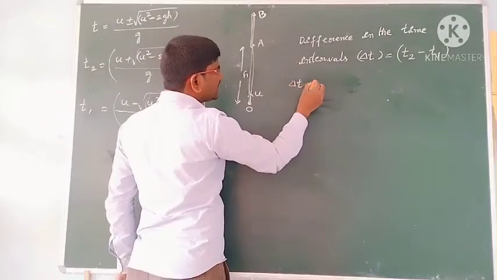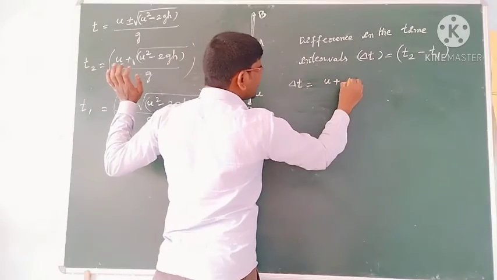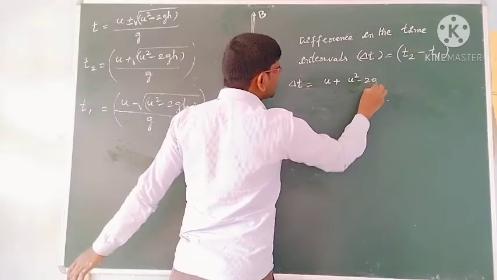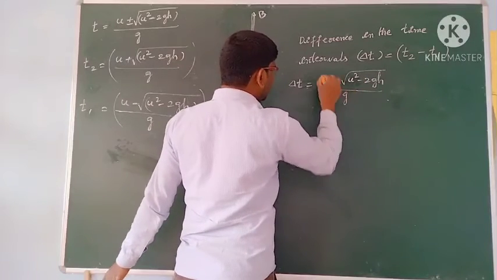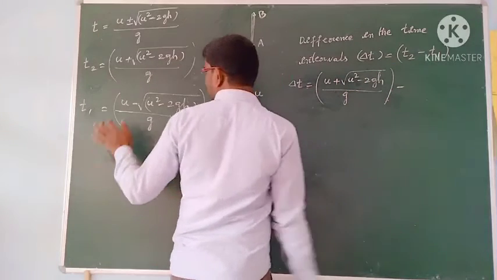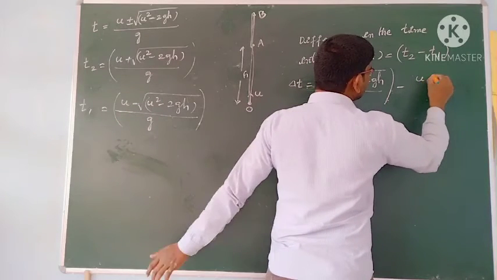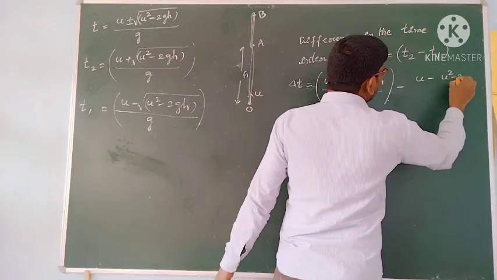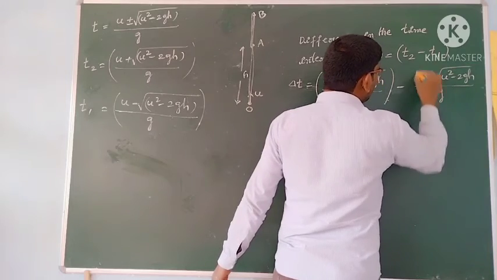The delta t is equal to t2 value how much? u plus root of u square minus 2gh by g we have here, and similarly t1 how much you have? u minus root of u square minus 2gh by g we have here.